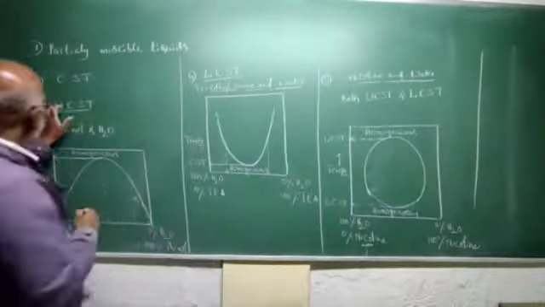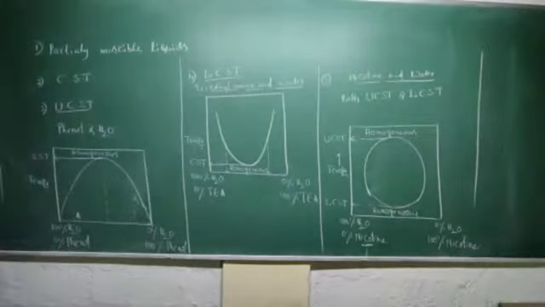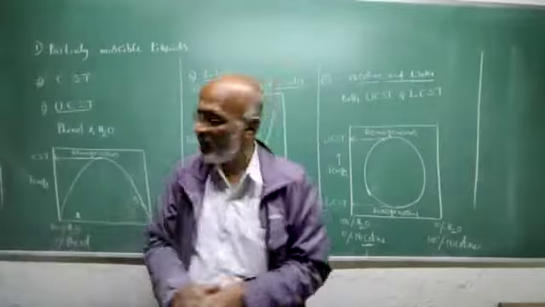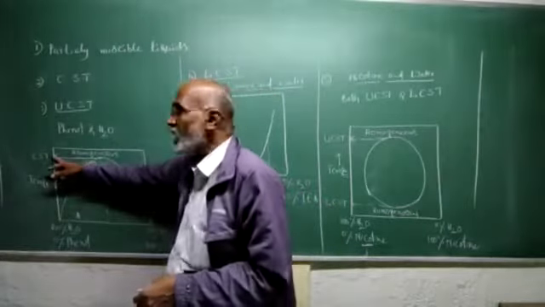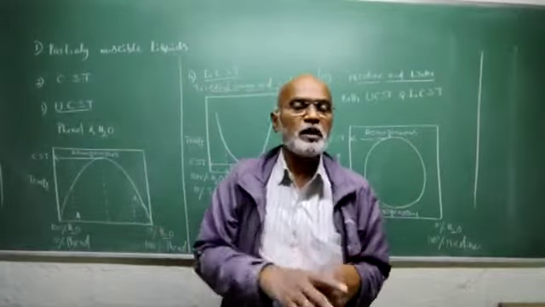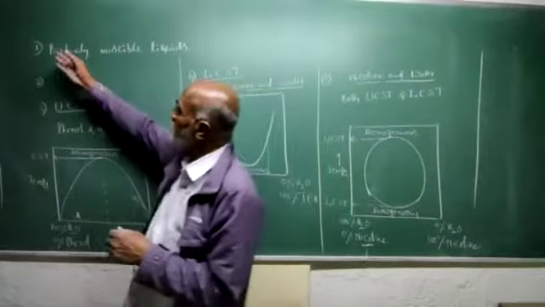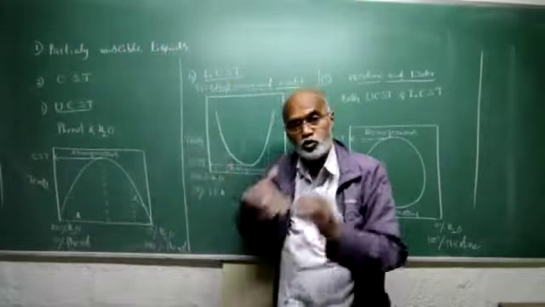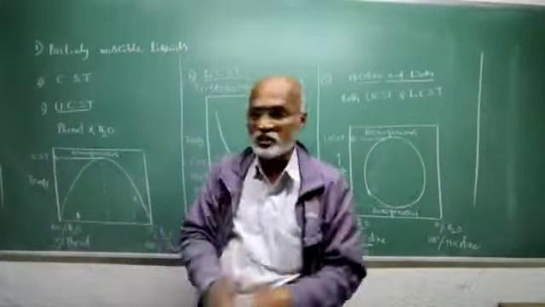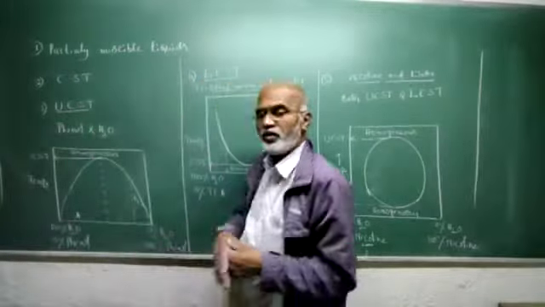One is upper critical solution temperature. In a mixture of phenol and water, with increasing temperature, the mutual solubility of phenol and water goes on increasing, and at one particular temperature, above which the two partially miscible liquids become completely miscible to give a homogeneous layer. Such partially miscible liquids whose mutual solubility increases with increasing temperature are said to exhibit upper critical solution temperature. One such simple example is phenol and water.